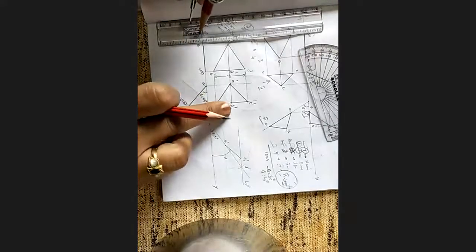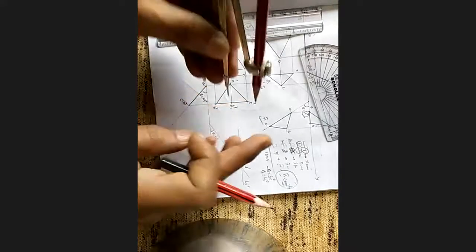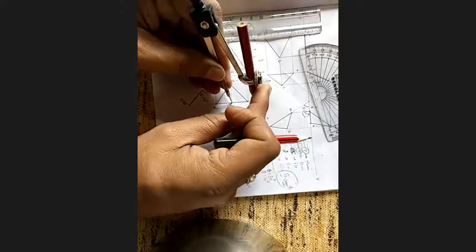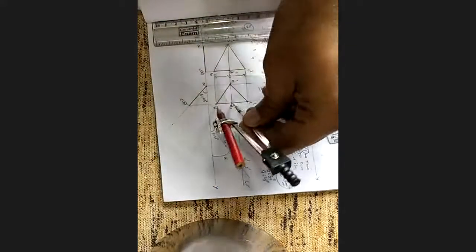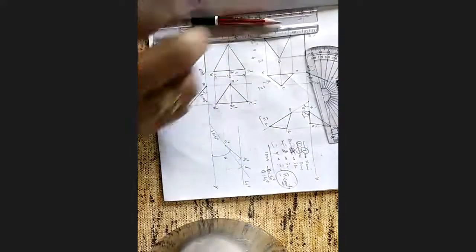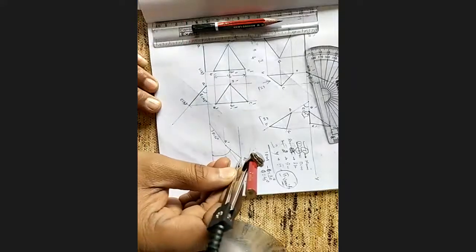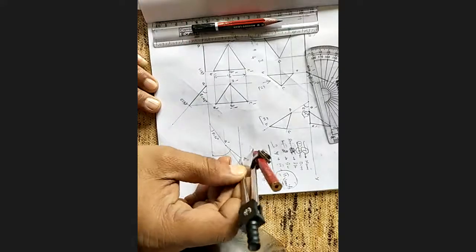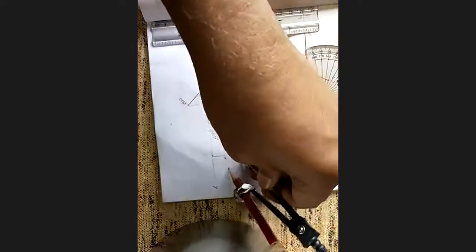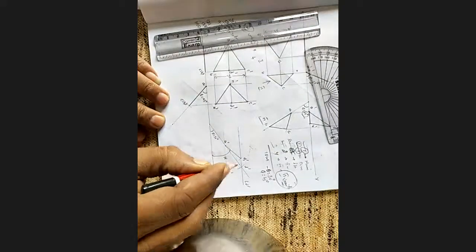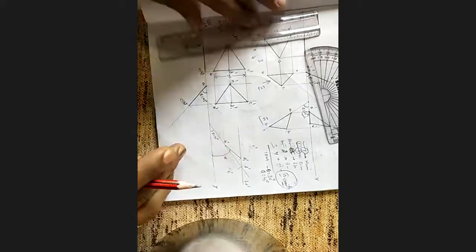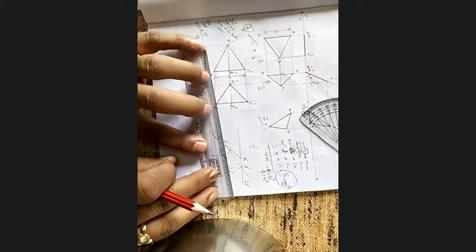After this, we already know the D dash C dash length. Measure the D dash C dash length. See, D1 dash C dash and D1 dash B dash are the same. Take D1, cut this line. If you join, this is B dash, this is C dash. Join them in sequence.